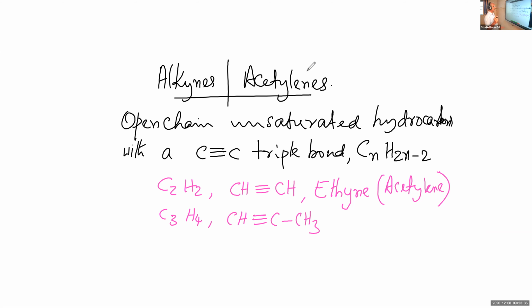Hydrogen atoms 3 plus 1, 4. Carbon atoms 3. There is a triple bond also. And how to name this compound? You take the name of the corresponding alkane, with 3 carbon atoms, propane. From that, ANE is replaced by YNE. So the compound is propyne.